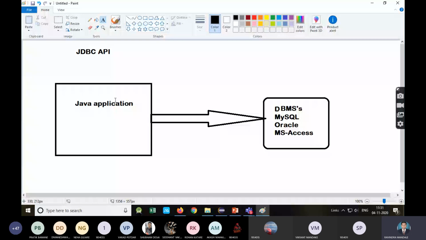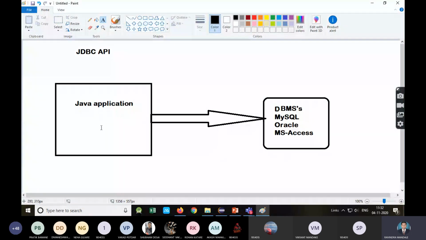Because ODBC was the old one, developed by Microsoft, and it is written in C language, platform dependent, and less secure. So that's why the Java developers at Sun invented their own database API called the JDBC API, and this is totally written in Java, so it is platform independent. Different DBMS are there, and we can use the same API, that is JDBC, but there should be a different driver for different DBMS.